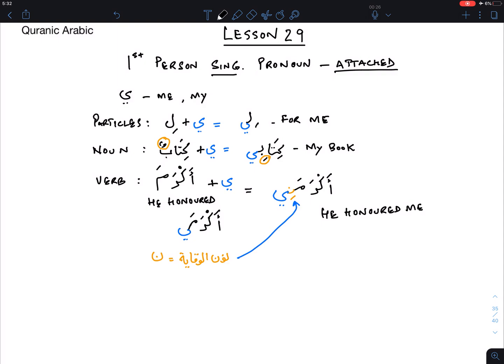Okay, inshallah, that is a clarification. This lesson is just done to ensure there is no confusion when people are attaching verbs to the first person singular pronoun.